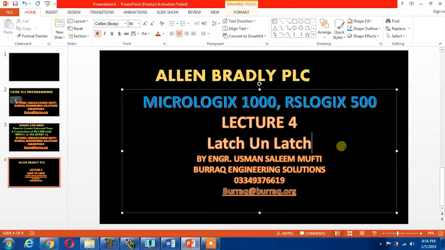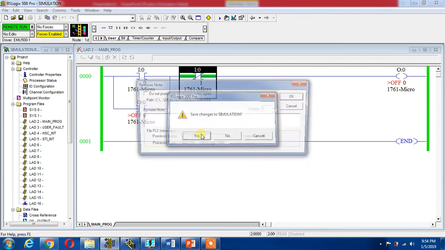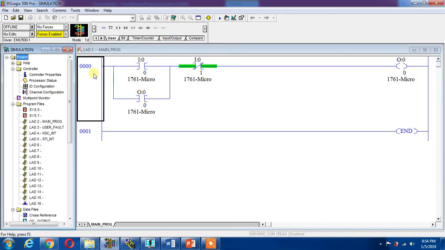In this lecture, we will study how to latch and unlatch instruction in RSLogix 500. This is my RSLogix 500. I can go offline. Now I can delete this.